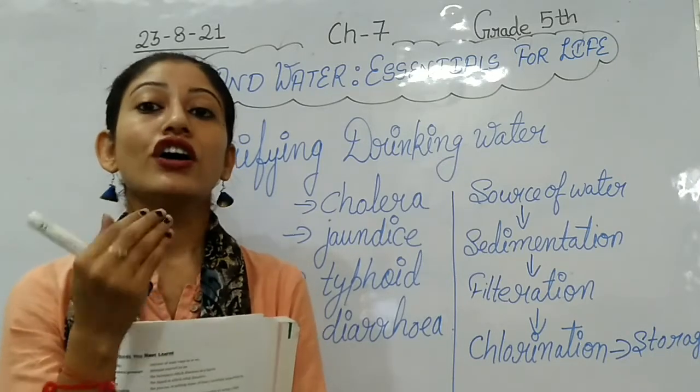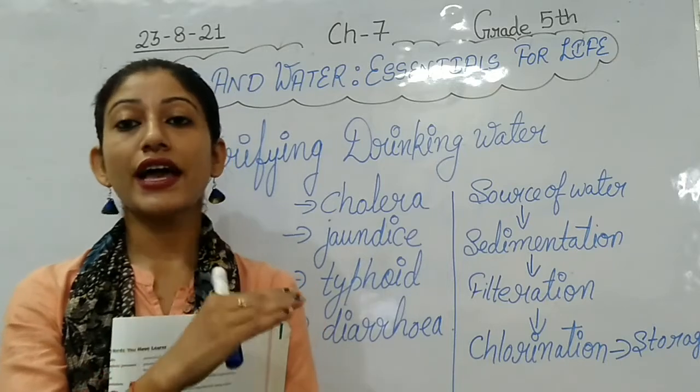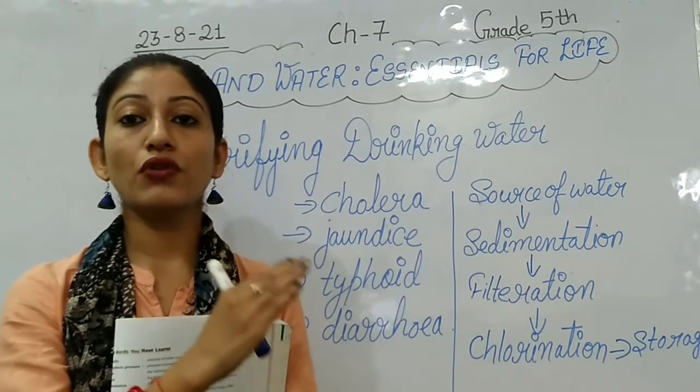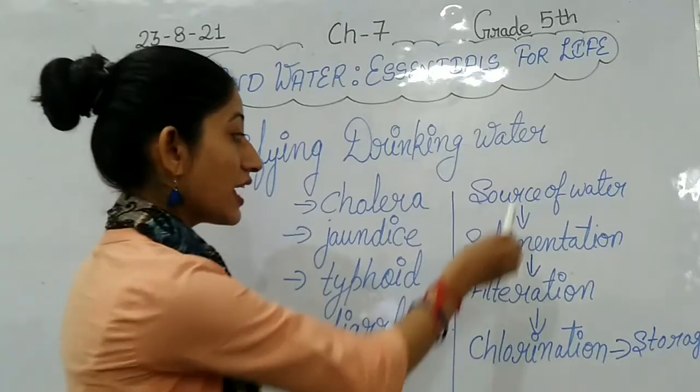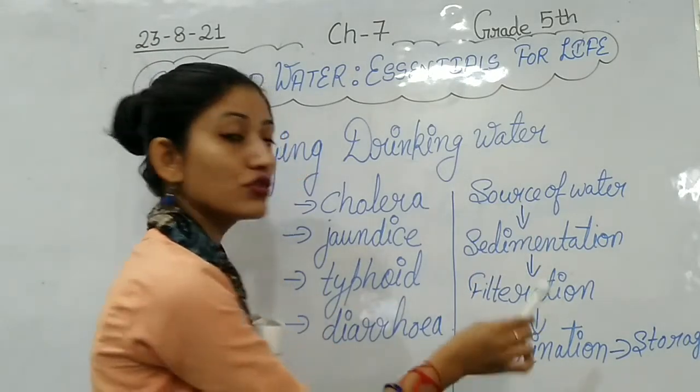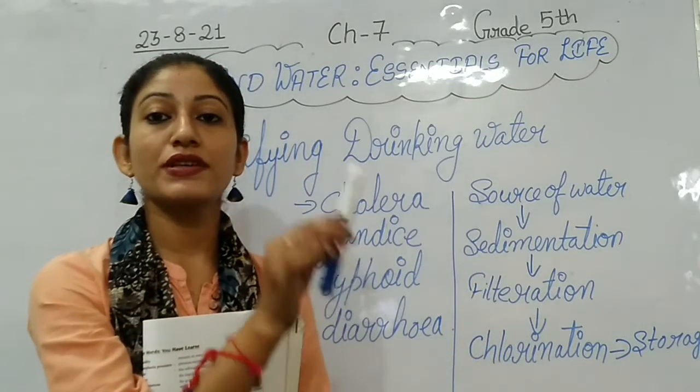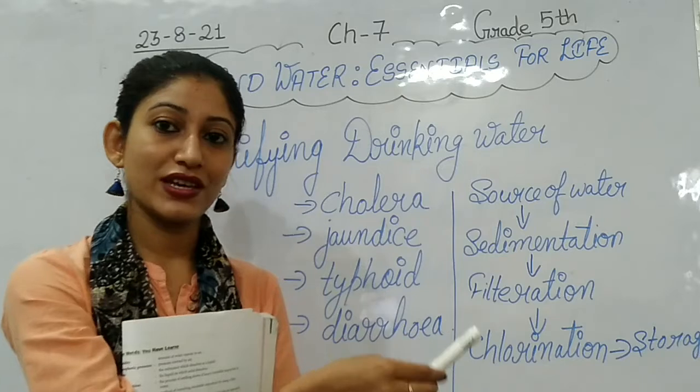We have also learned that chlorination is the step for killing germs, so that water becomes suitable for drinking. And then we have seen the several steps that are taken so that purified water is supplied to our homes.